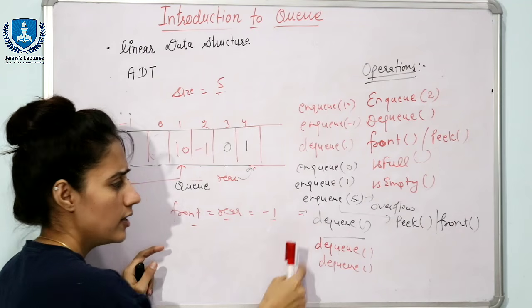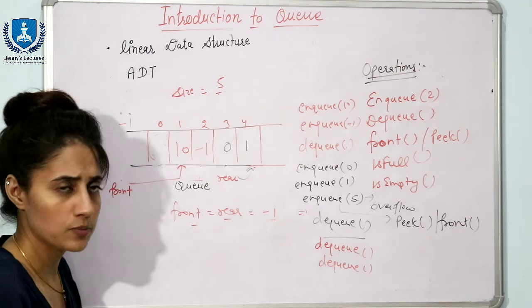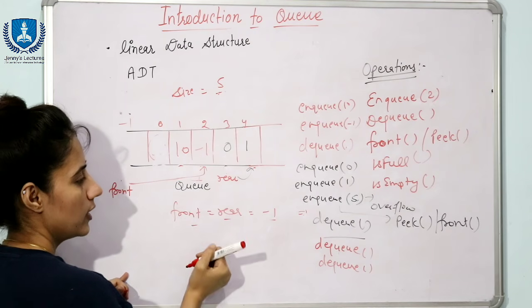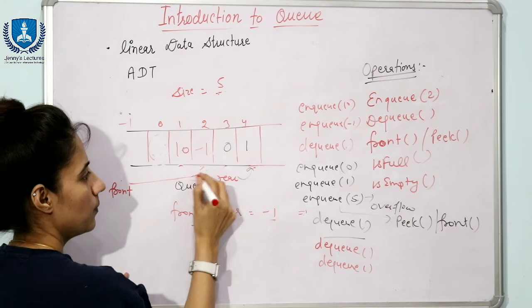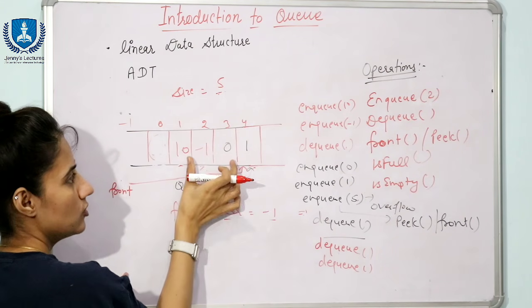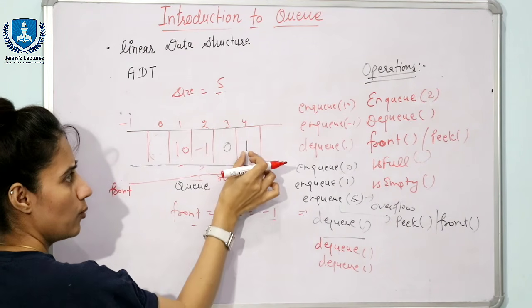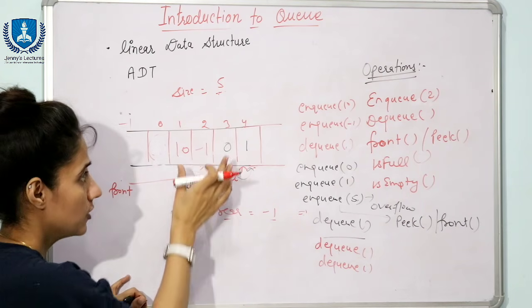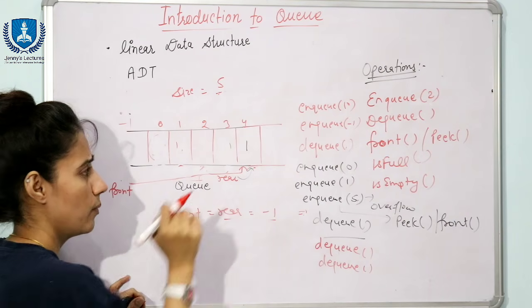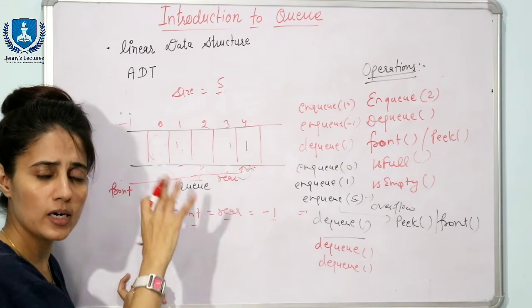After that suppose you are calling dequeue function continuously 3 times. What would happen? First of all dequeue, it means front plus plus. Front would point here. Again dequeue, front plus plus. Again dequeue, front plus plus, right? Means front and rear both are pointing to here now. This is what a garbage value, this is not a queue. Suppose I am removing these values from these cells, because we can overwrite these values,